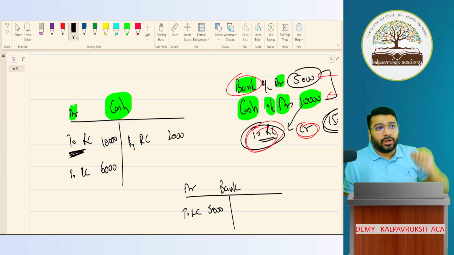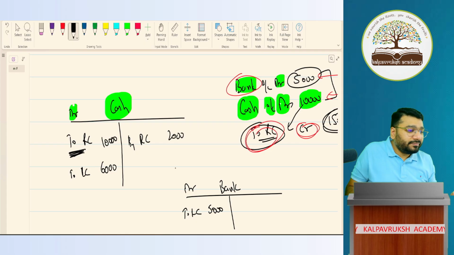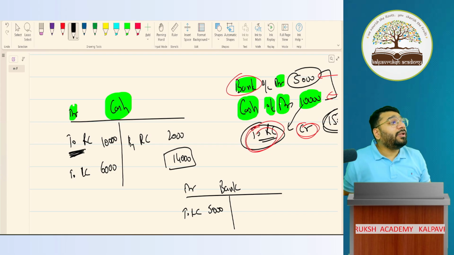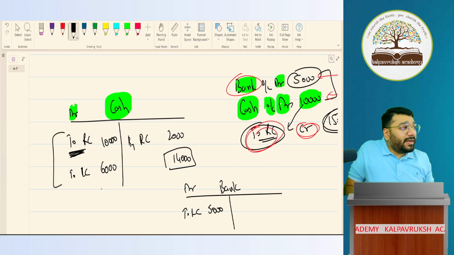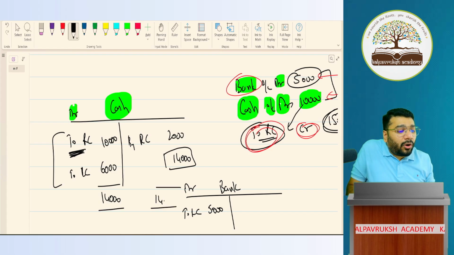Now tell me, what is the balance in the cash account? 14,000 rupees. How did you get this? The debit side total is highest. So I totaled the debit side, and this becomes the total of the other side automatically.